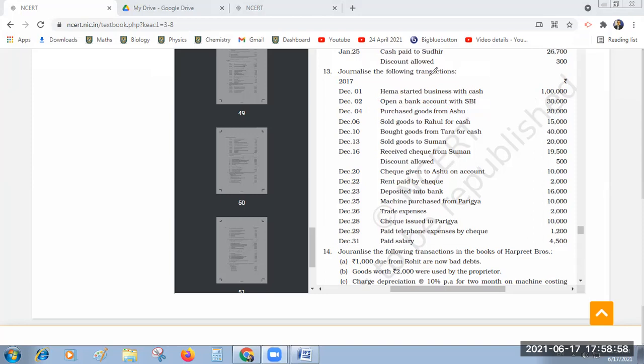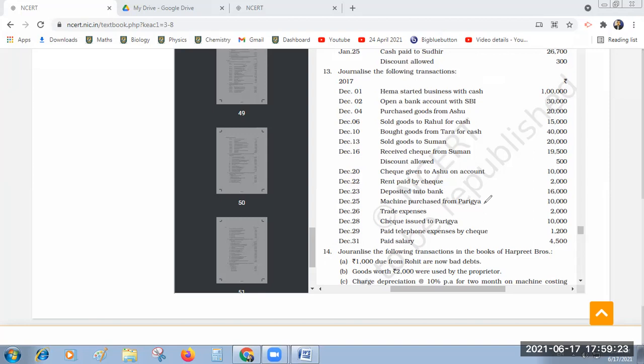Bank account debtor to cash account. Very good. See, our bank balance is an asset. It is increasing. Cash is going out. So both are real accounts. Like that you treat. Any new transaction is there? Anything you are unable to understand, you ask me.